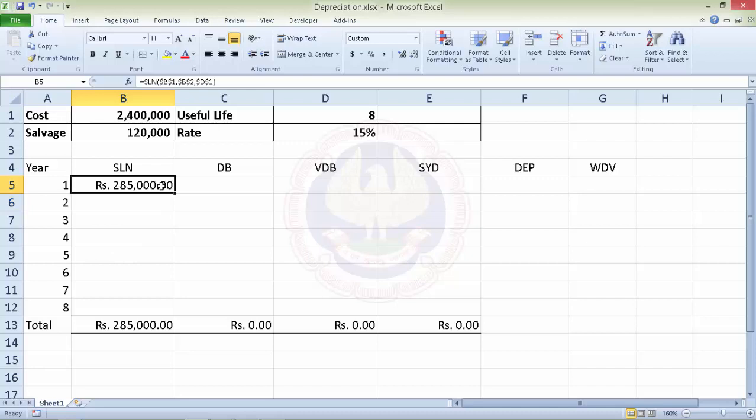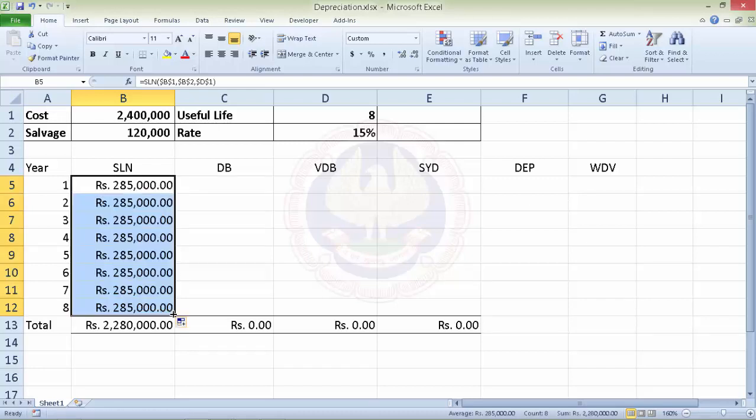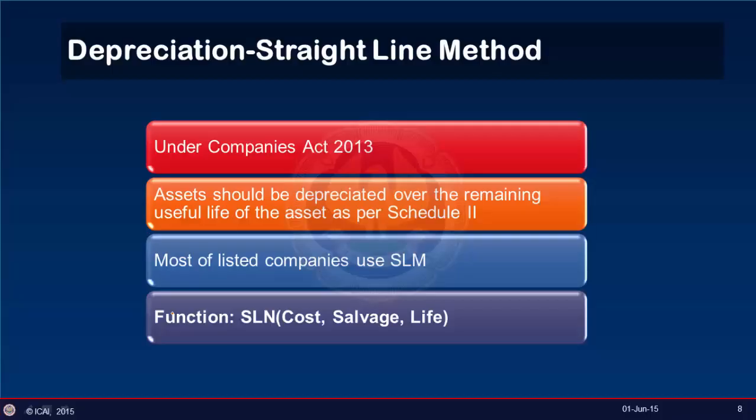Now we simply drag this formula across 8 years, and we have calculated depreciation as per the straight line method for the asset over 8 years. The asset has been depreciated by 1,20,000, which is the depreciable amount, and the depreciable amount, as we already discussed, is cost minus the salvage value. So friends, we have seen how we can use the SLN function in Excel to calculate depreciation as per the straight line method.